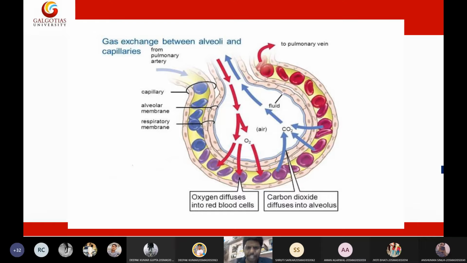Here also pressure differences are very important. Before telling you about the alveoli or this diagram, I want to tell you about these pressures.